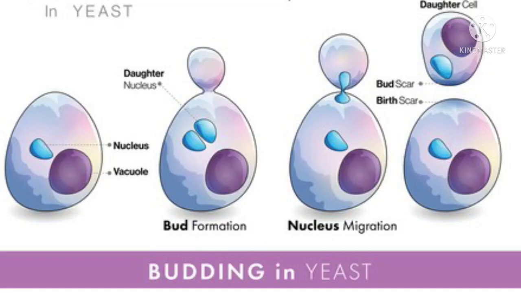Okay, now first let us see budding in animals. We observe budding in yeast. Yeast is a kind of fungus. As when we studied asexual reproduction in plants, in the same way we find formation of buds in a microscopic aquatic animal known as hydra.